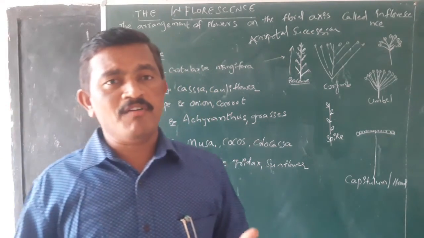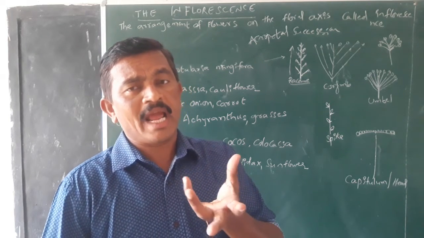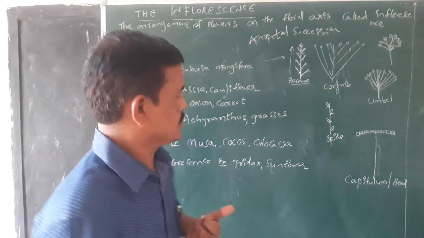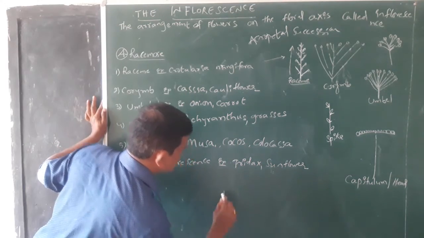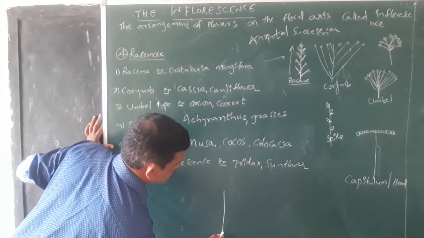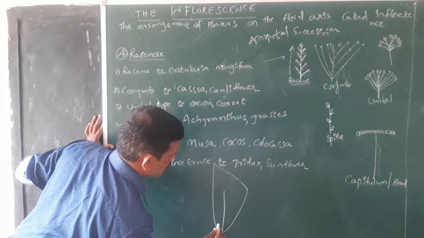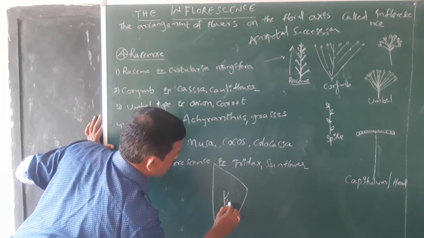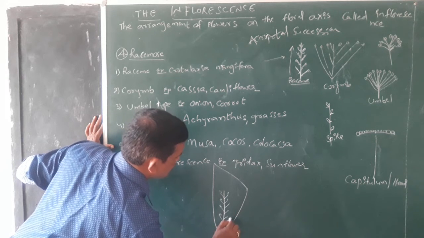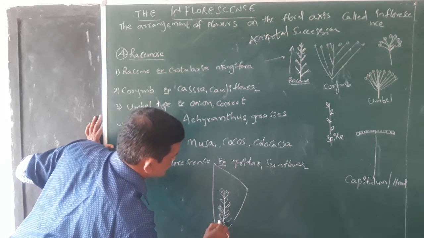So in such type of flowers, a bract protects the entire inflorescence. For example, here it is an inflorescence of this spadix. A thick sheet-like structure covers the entire inflorescence, and the flowers are produced on the floral axis. So, male, female, and gall flowers are produced on this axis.